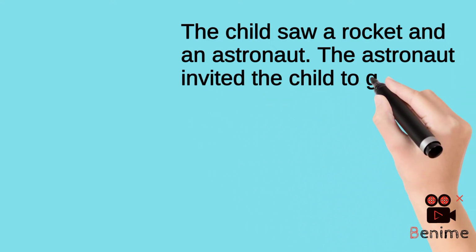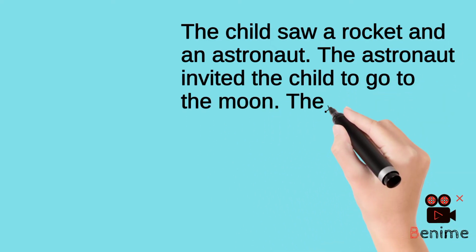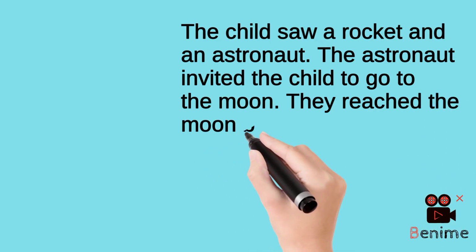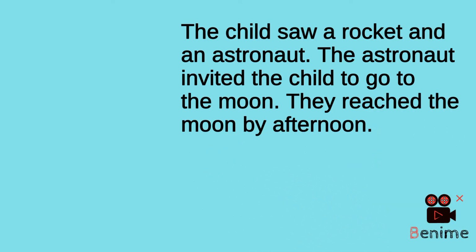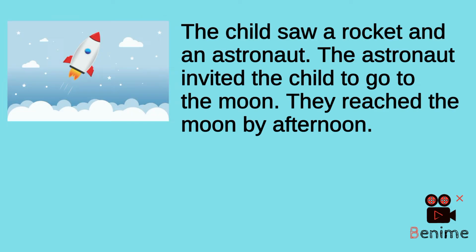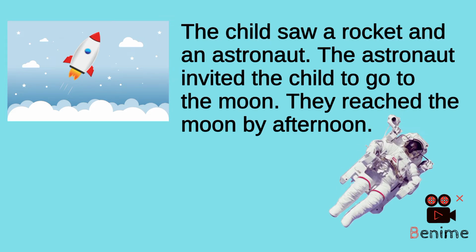And here the child went to the window and looked out of the window. Then the child saw a rocket and an astronaut. The astronaut invited the child to go to the moon. They reached the moon by afternoon. Just imagine, can we really go so quickly to the moon? Within hours. That means whether it was real or not, just think about it.